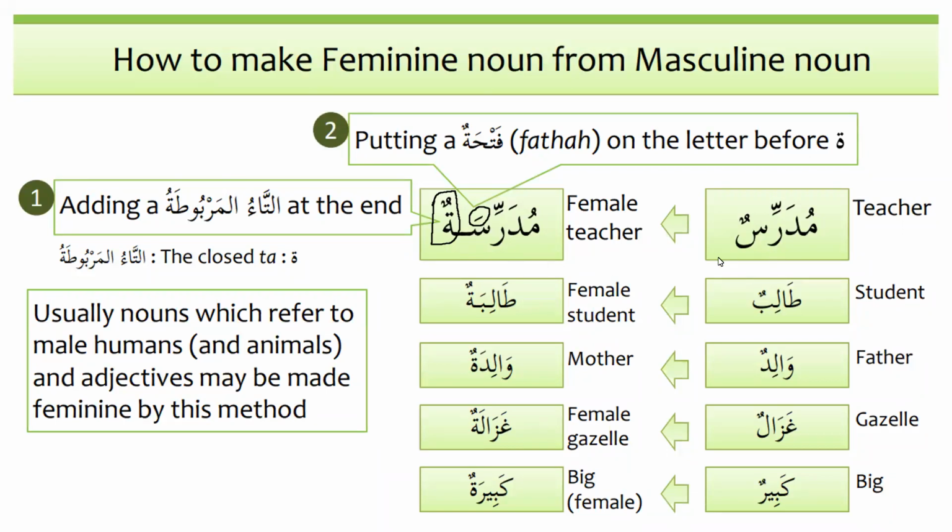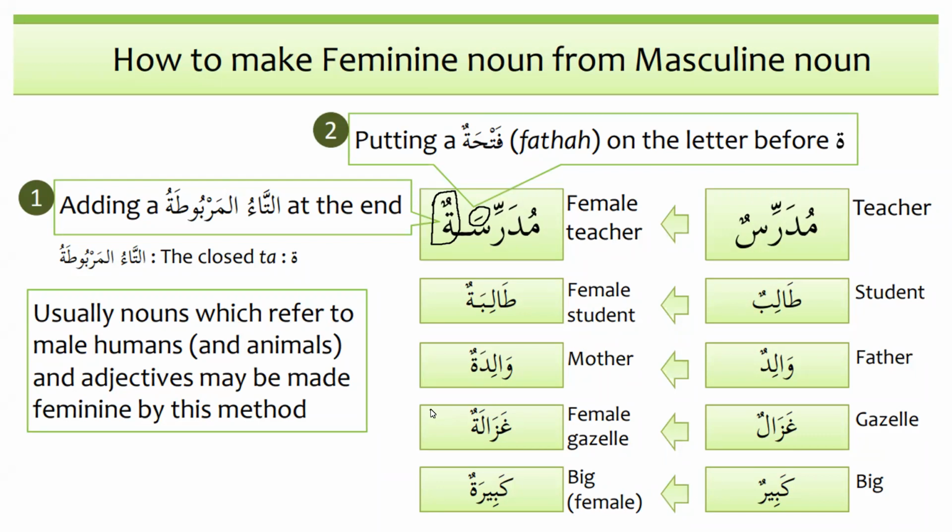So mudarrisun is teacher and mudarrisatun is female teacher. Similarly, talibun, student, and talibatun, female student. Walidun, father, and walidatun, mother. Ghazalun, ghazal, and ghazalatun, female ghazal, and then we have kabirun and kabiratun.